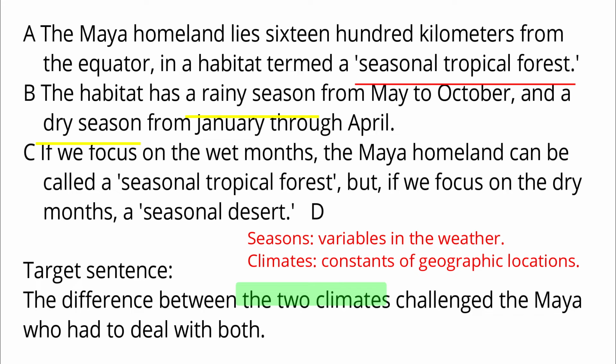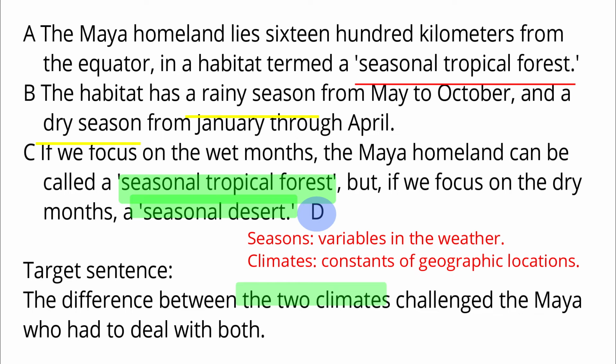The third sentence, however, does talk about two climates of Maya. That is, when focusing on the wet months, the Mayan land is a seasonal tropical forest, and when focusing on the dry months, it is a seasonal desert. So the two climates in the target sentence must refer to what is said in the third sentence. The target sentence must come after this sentence.